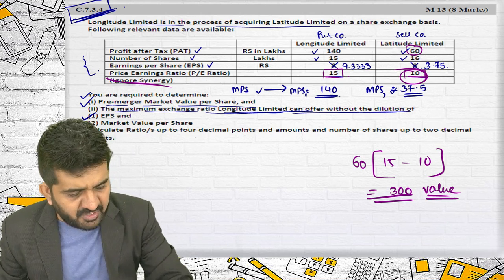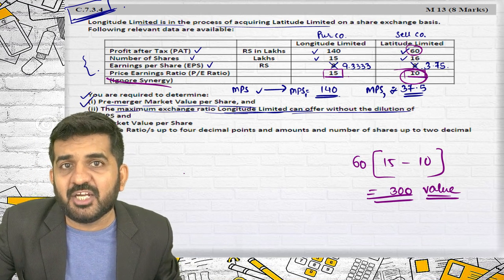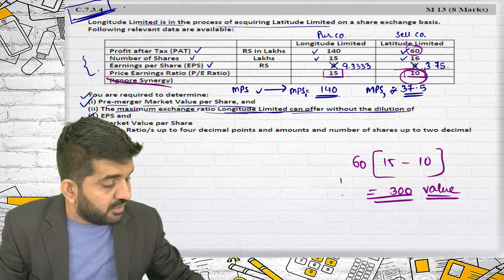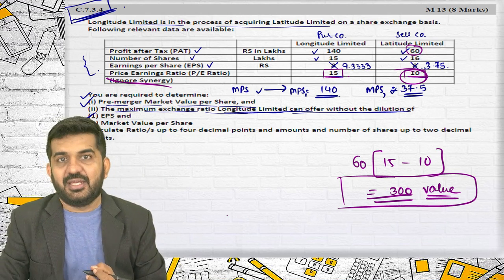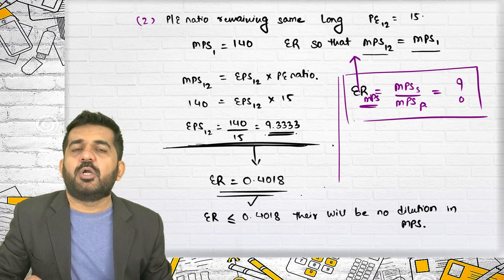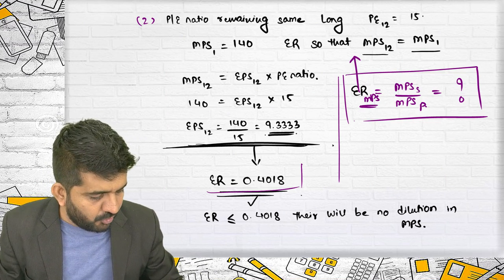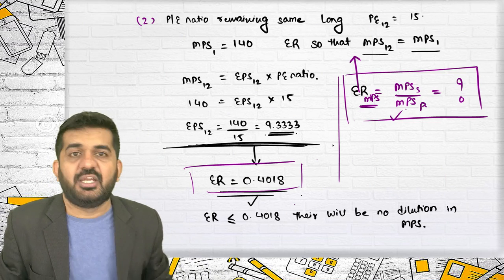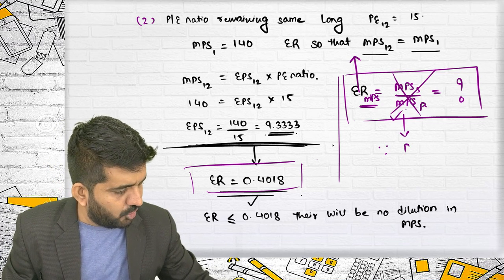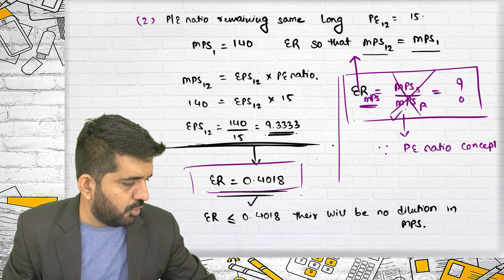Alright. So even if they say ignore synergy, when you do it by the concept of market value, when you multiply it by the PE ratio, there is a synergic gain. And we want an answer where MPS 1, 2 should not be less than the existing MPS. So that gain will be covered in this. You cannot take this as a direct formula, because the PE ratio concept is involved.